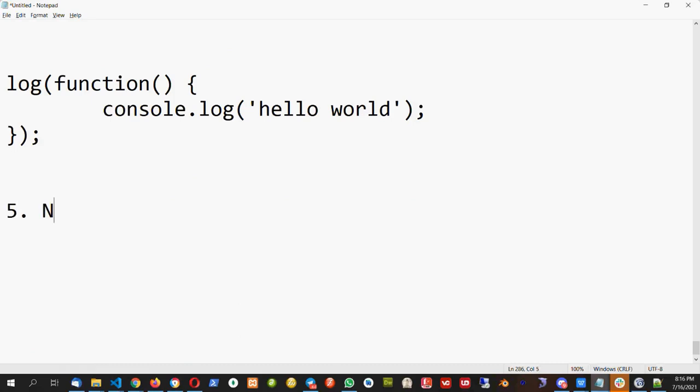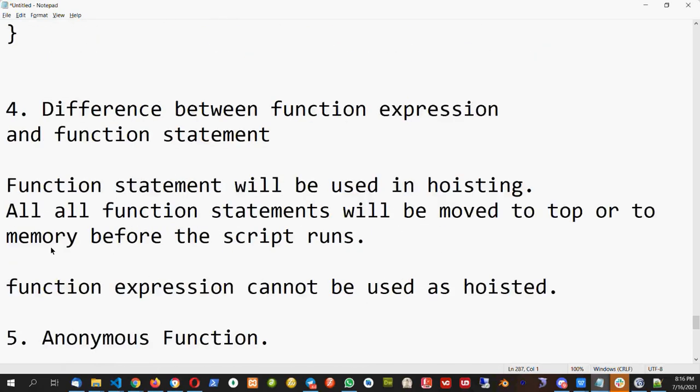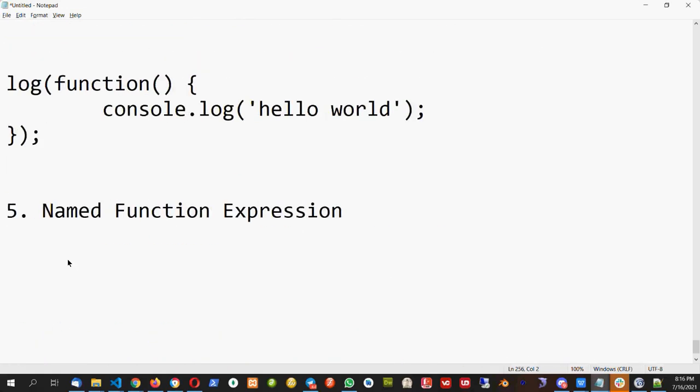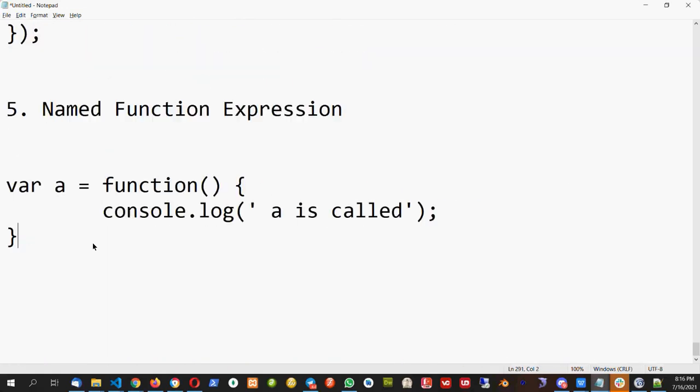Next is named function expression. Okay, named function expression. So we have seen function expression is like this: var a equal to function console.log, something like that. This part is called function expression.